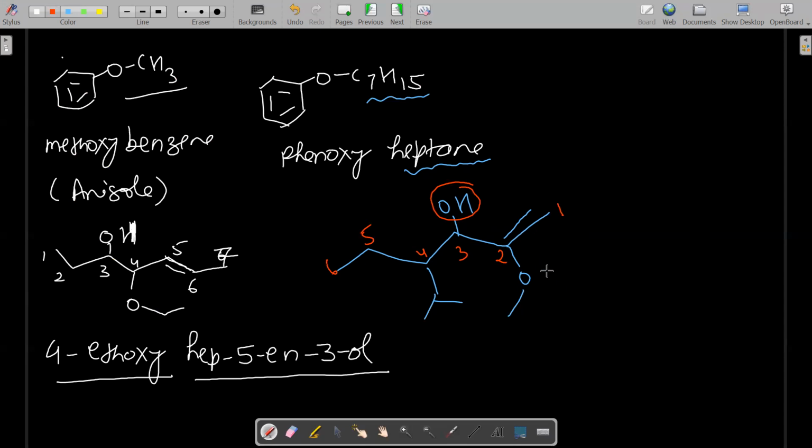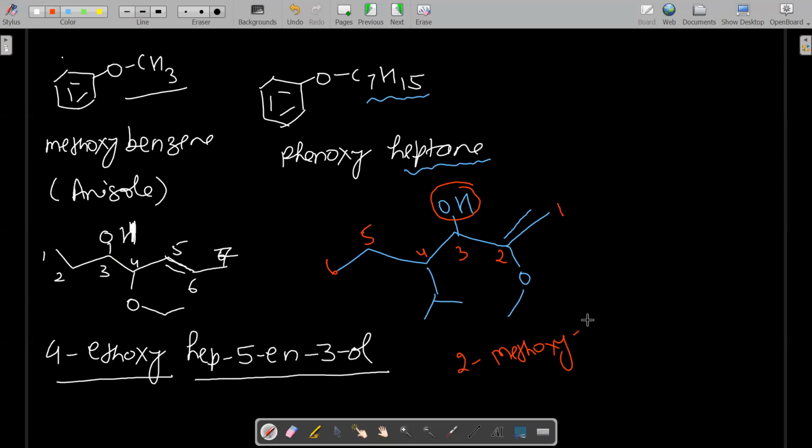Now these are coming in prefix. You can see this is methoxy. At 2 position, what is coming? 2-methoxy. Fourth position, isopropyl.